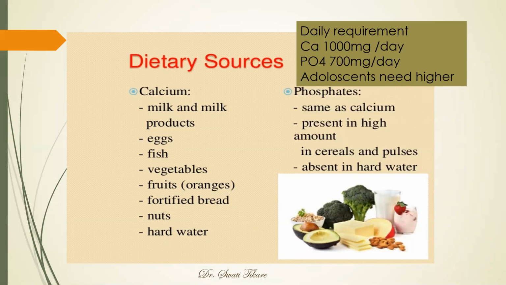The daily requirement of calcium: we need about 1000 mg or 1 gram of calcium per day, and phosphates about 700 mg per day. These are the requirements, roughly an easier way to remember, for adults. Whereas in adolescents, these needs are higher where there is more bone growth. So these are the daily requirements.